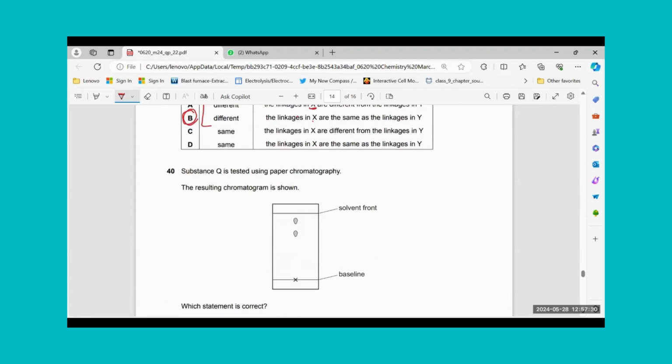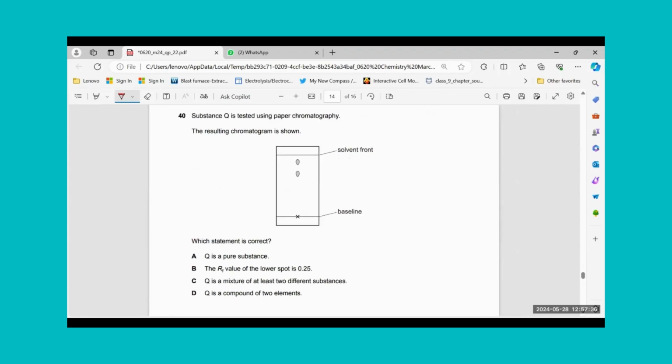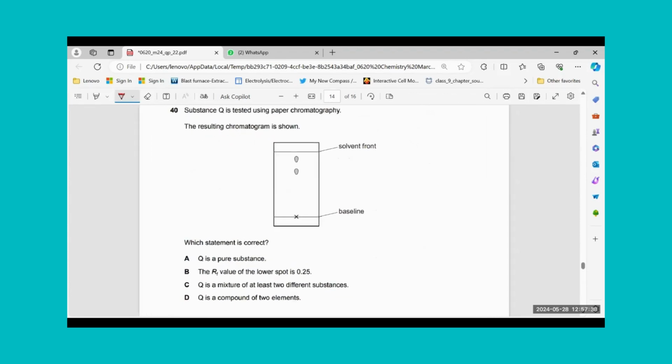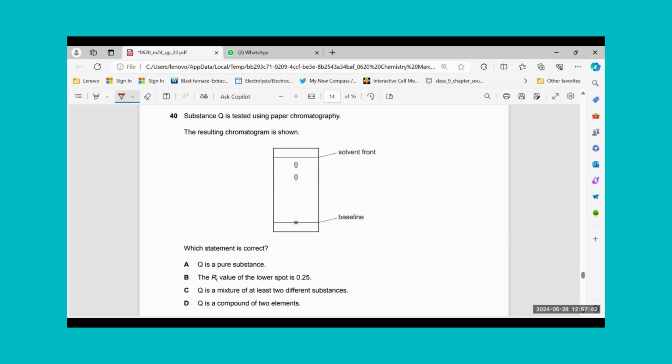Last MCQ, substance Q is tested using paper chromatography. Now, let me tell you one thing which I have noticed in recent papers, that they have now changed the sequence of MCQs. Earlier, they used to have organic chemistry in the end, but now they have experimental technique in the end, because your syllabus covers this chapter in the end. So they have kept this question from experimental technique in the end.